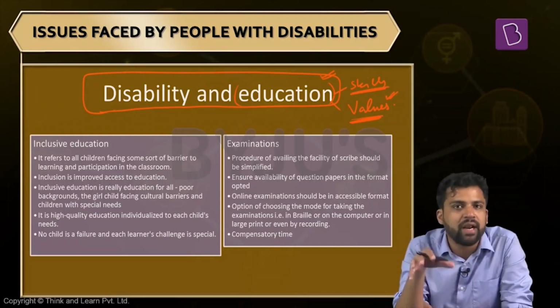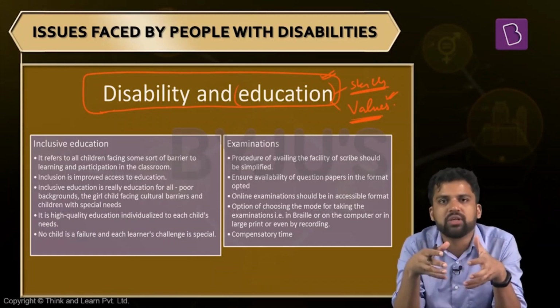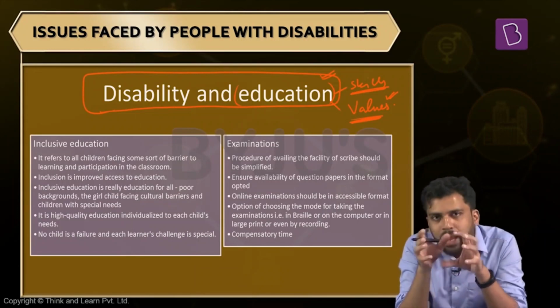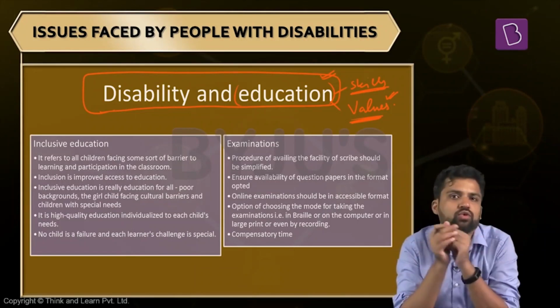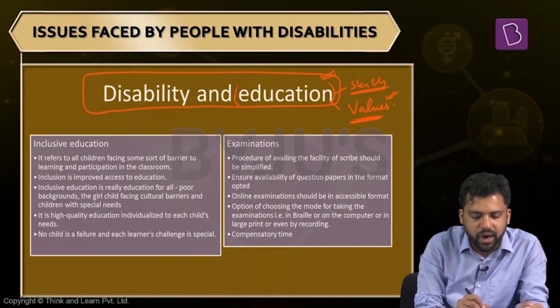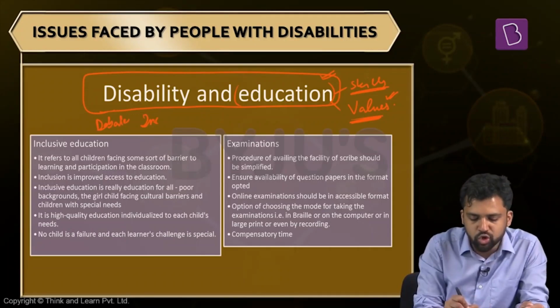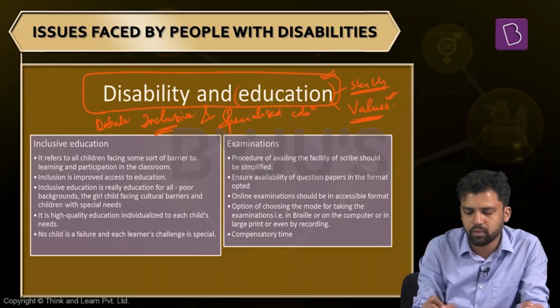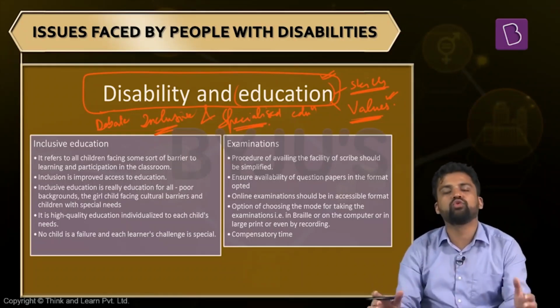The society that we see right now might have different kind of issues. For example, the issues related to people with disability. There is some sort of social stigma. So people within the society, they discriminate members who have some form of disability. So education system can play a very significant role in reducing this kind of social stigma. We'll see how. Now, there is an ongoing debate right now. The debate between inclusive education on one hand and specialized education on the other hand. What do we mean by these terms? How these two forms of education can be empowering?